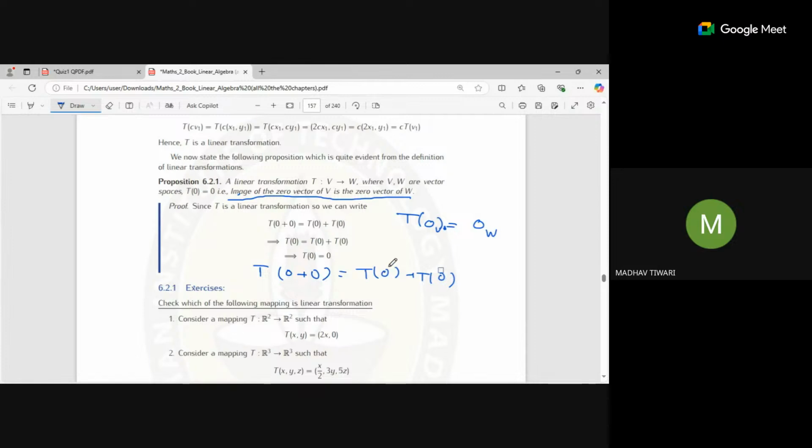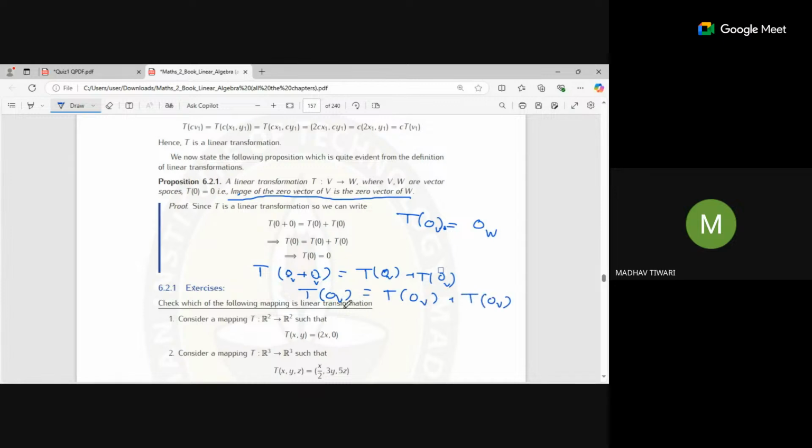I can apply the transformation individually on both. And 0 plus 0 is nothing but the 0 vector again. So transformation of 0 vector is equal to transformation of 0 vector plus transformation of 0 vector.